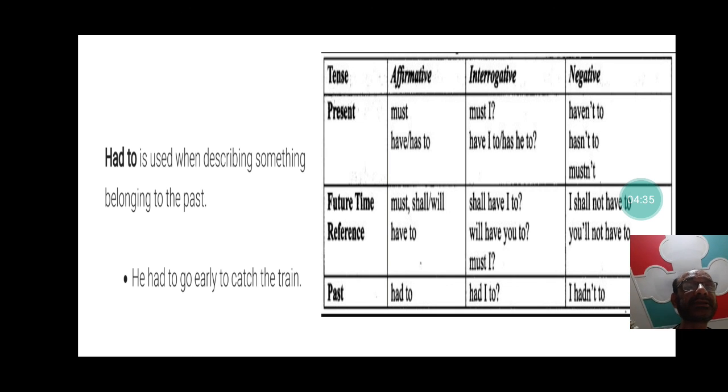For a future time reference, must remains must. Then shall and will also remain. He must, he shall, he will. He must, I shall, I will. And then have to: you see the interrogative form, and so you see the negative form, and you see the past. Since must doesn't have a past tense, if a sentence is in the past tense, you have to write had to, right?